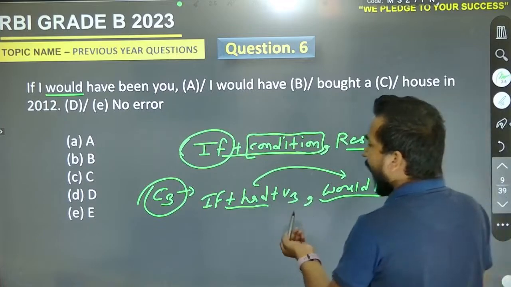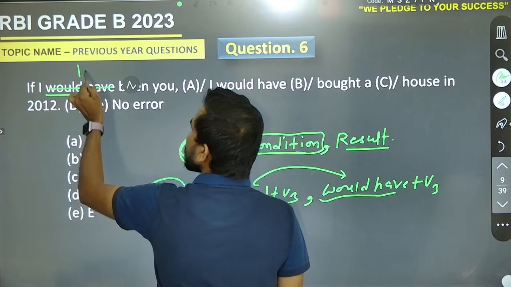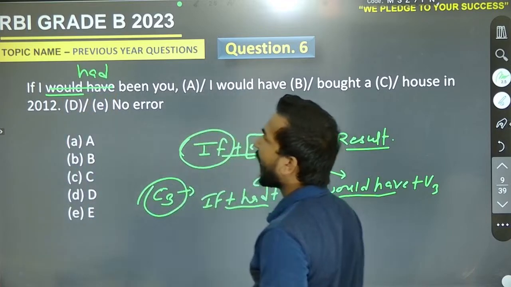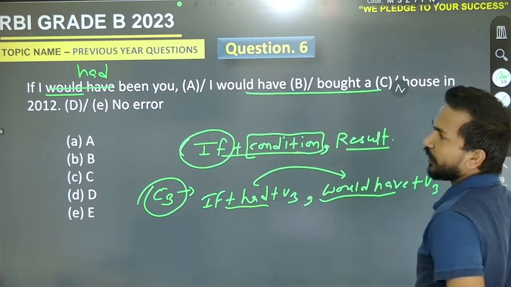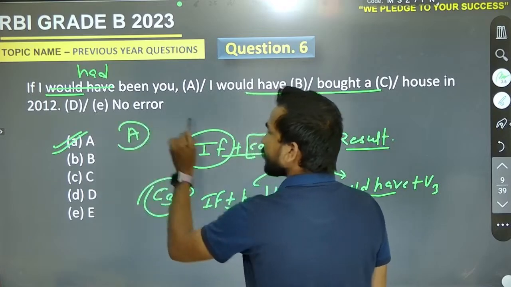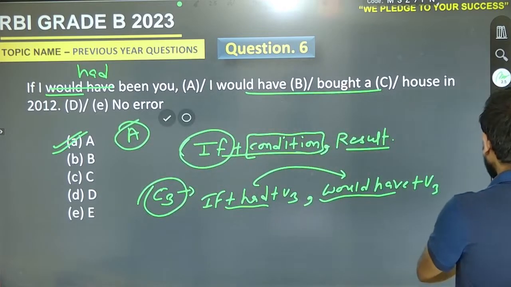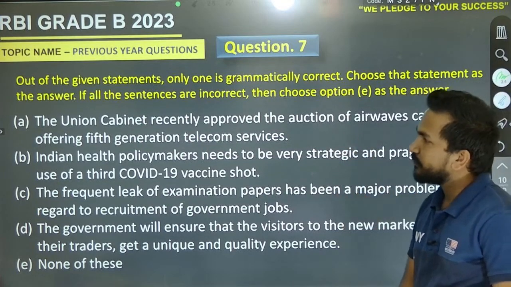So it must be had with the third form of the verb. So it must be had been. If I had been you, I would have bought a house in 2012. So it must be A. A will be the right answer. Got it? Now come to the advanced level of the question.